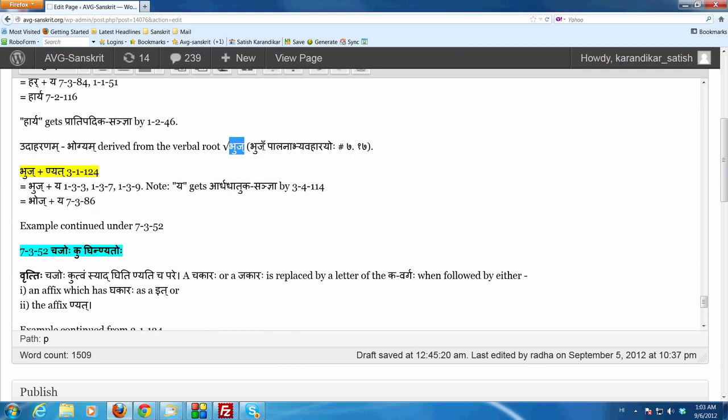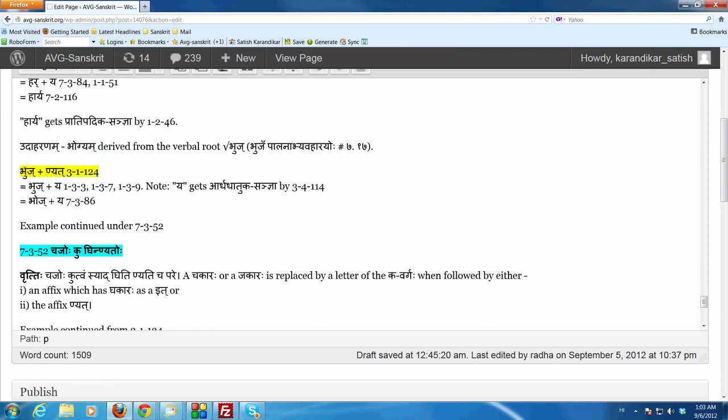Bhuja palana abhyavaharayoho. This is used in two meanings, in the sense of protecting, which is a much less common usage, or in the sense of consuming, eating, drinking. Abhyavaharaha means consuming food.